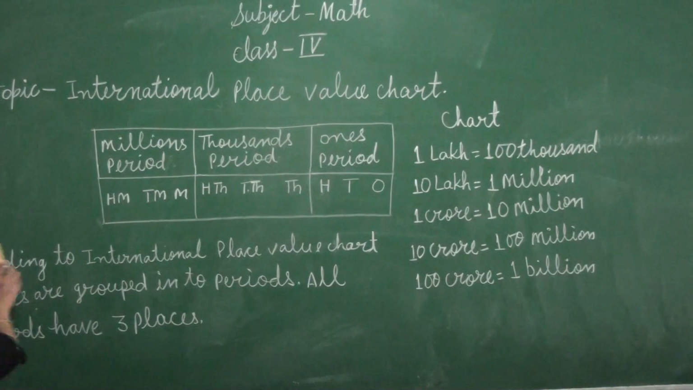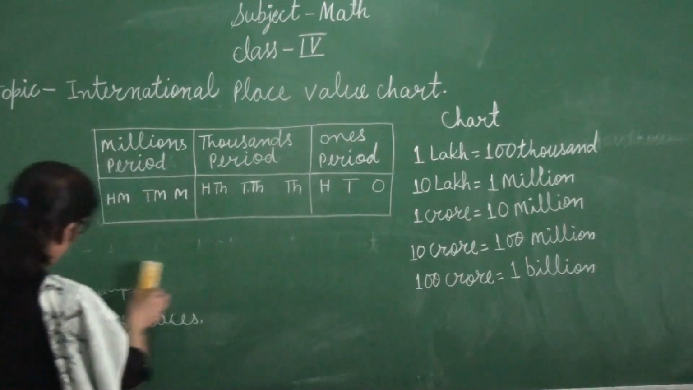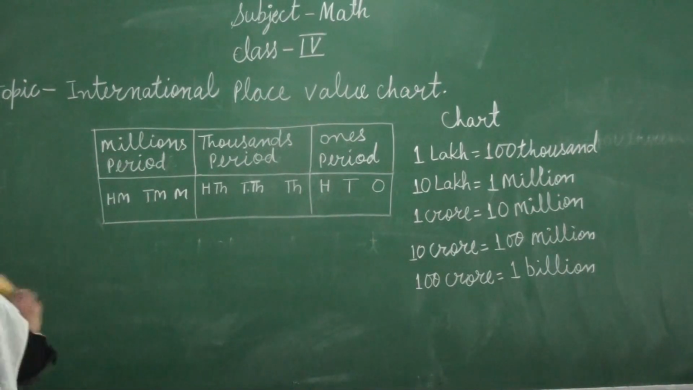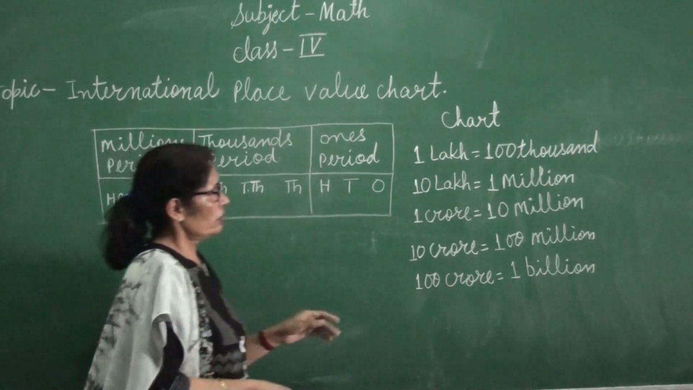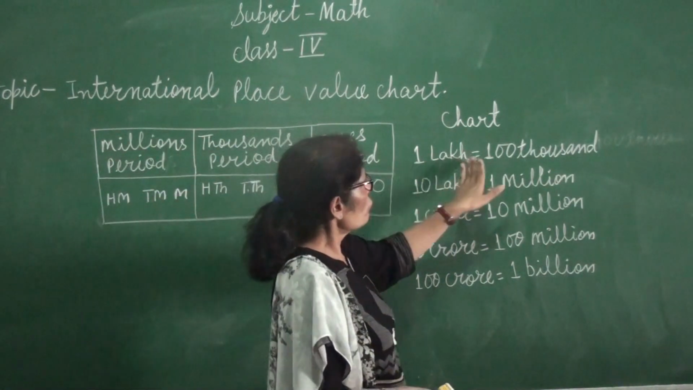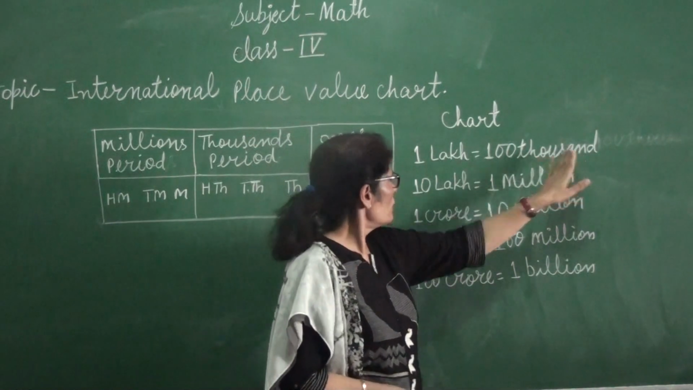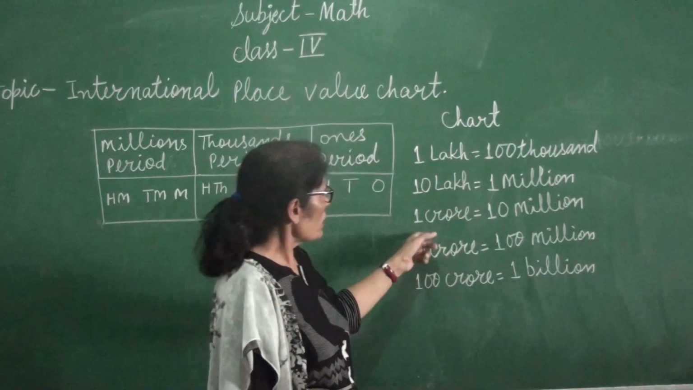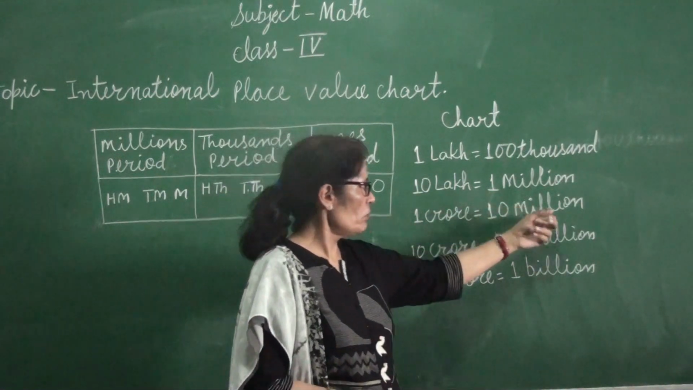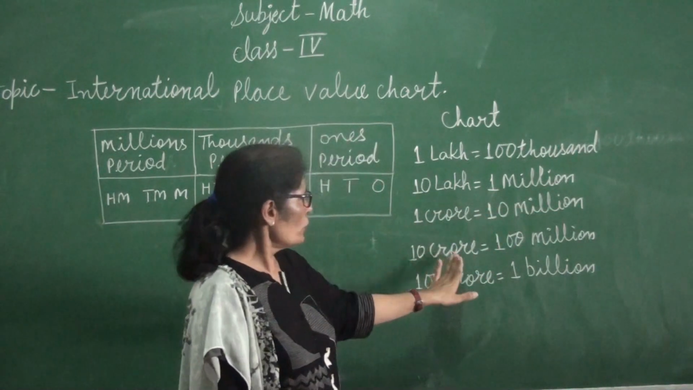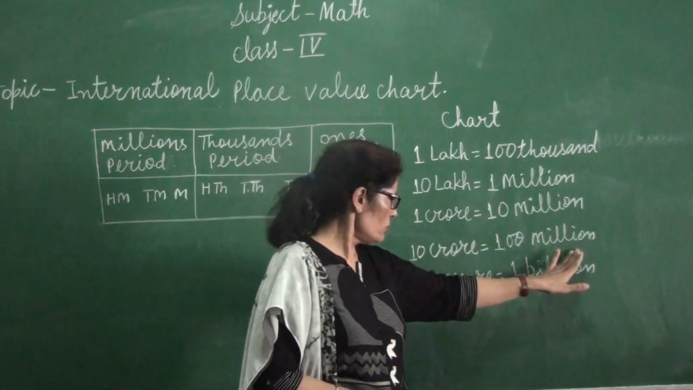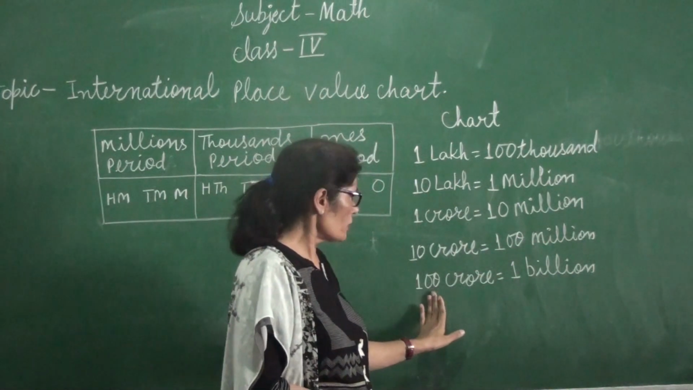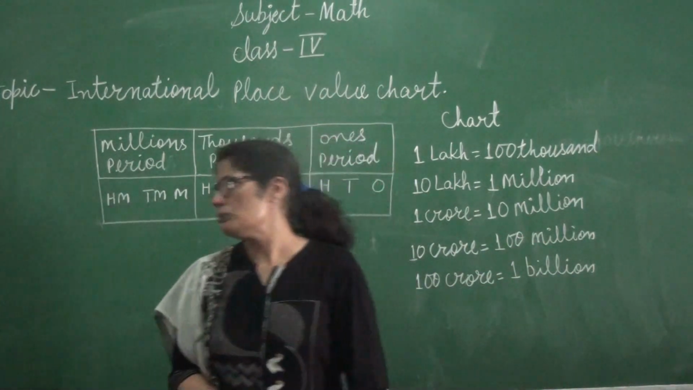We will see it here again. You can see one chart here. I mean here 1 lakh equals 100,000, 10 lakh equals 1 million, 1 crore equals 10 million, 10 crore equals 100 million, and 100 crore equals 1 billion.